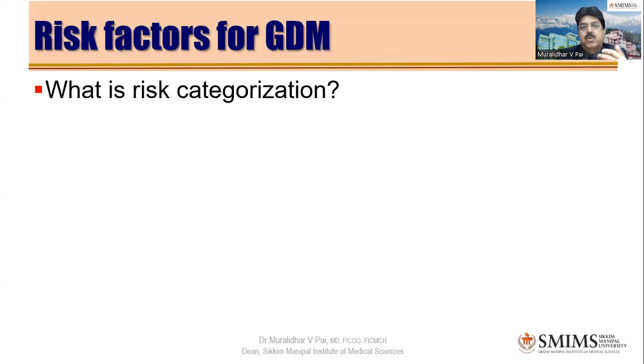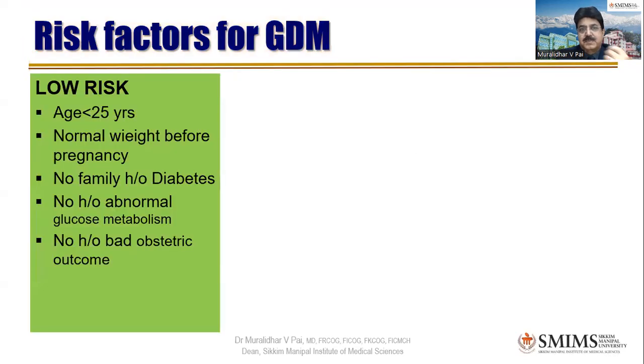Now you talked about risk categorization. There is another way of looking at it. Suppose you don't want to do universal screening, you may choose your patients to do the screening or at least the diagnostic test. So what are the different risks in GDM? We have low risk, moderate and high risk.